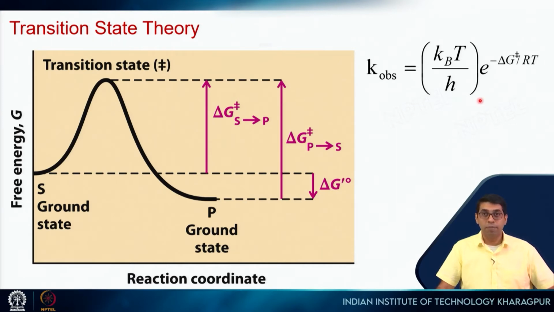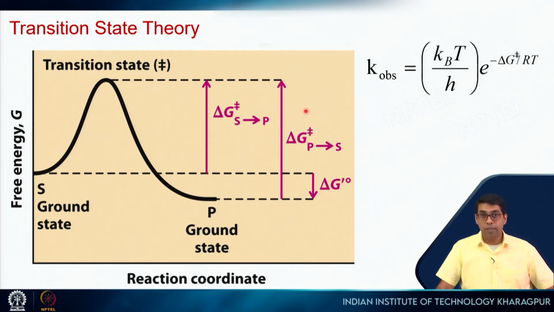by this relation, right? So, Kb is the Boltzmann constant, T is the temperature in Kelvin, that is the absolute temperature, h is Planck's constant, delta G is this energy barrier, right? And then R is the gas constant and T is again the absolute temperature. So, higher the barrier, lower will be the observed rate.